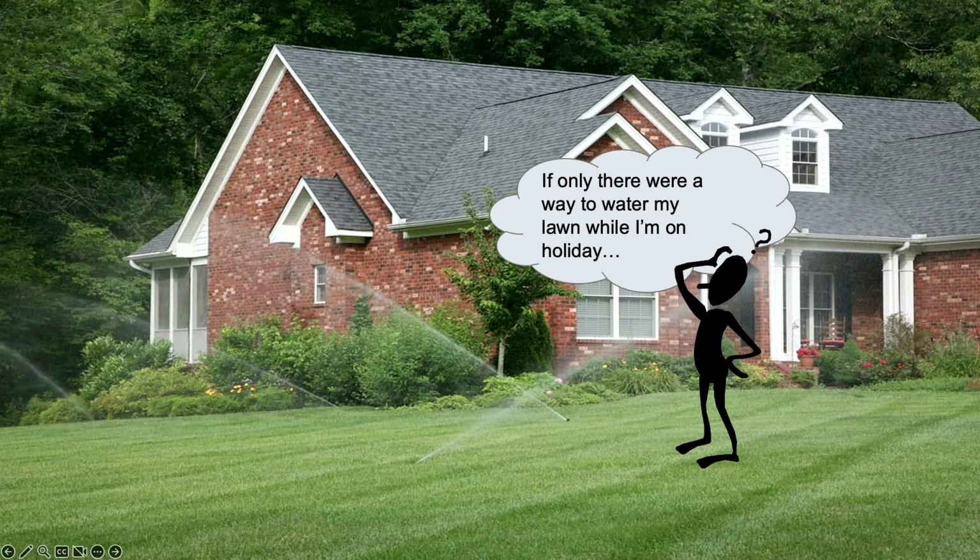So what to do? Luckily for Steve the Stickman, he is not only a stickman, but he's also Steve the software developer. And so he writes a Python script that he uses to automatically turn on the sprinklers every morning and turn them off by themselves. Now, this is a great example of how infrastructure as code can be used in real life.